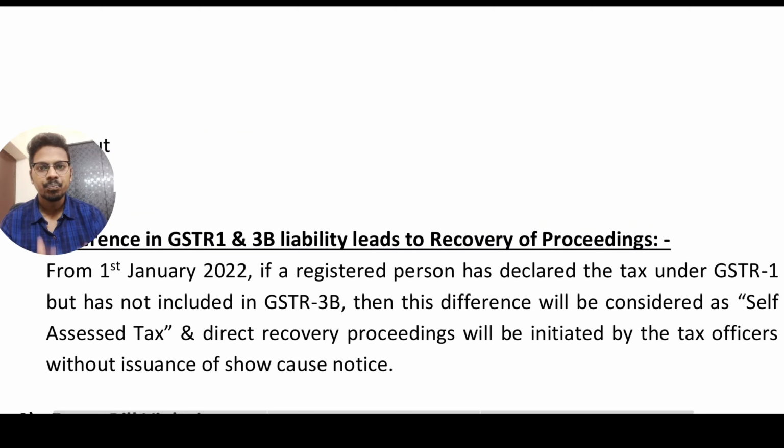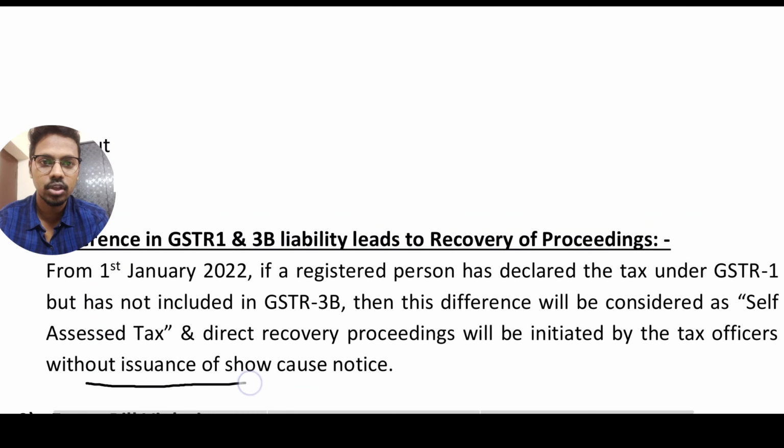And number 2, difference in GSTR 1 and GSTR 3B liability leads to recovery proceedings. Suppose you have sold 1 lakh worth of goods and 18% GST is applicable, and you have shown 1 lakh rupees in GSTR 1. Meaning 18,000 you need to pay. And in GSTR 3B, you have to show the 18,000 in the outward liabilities tab while making payment. If you have shown less than that, the tax officers, without issuing any show cause notice, can start the recovery proceedings.